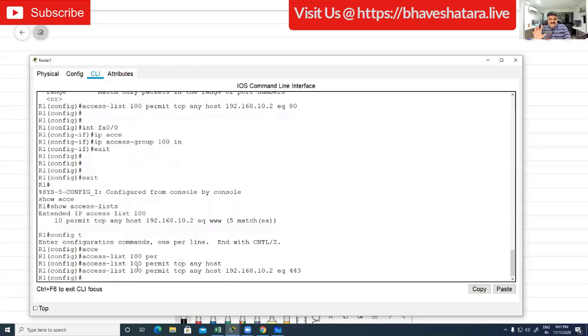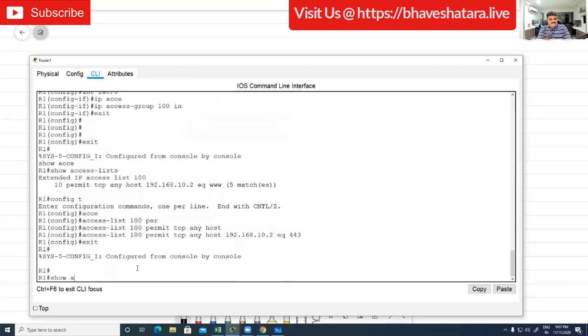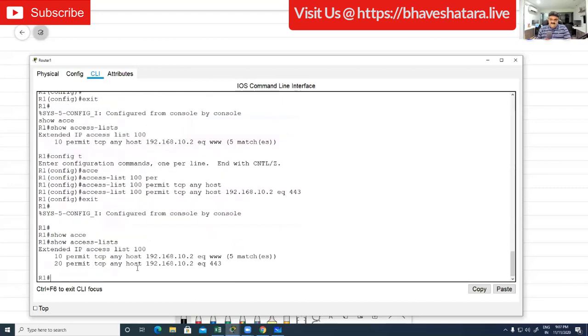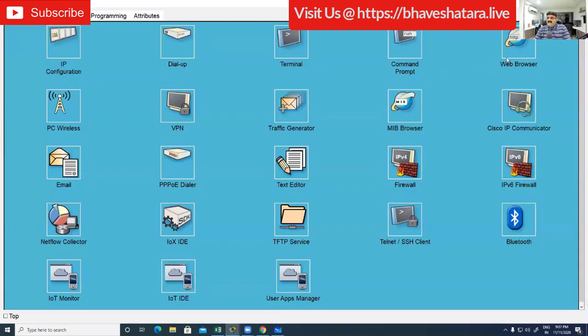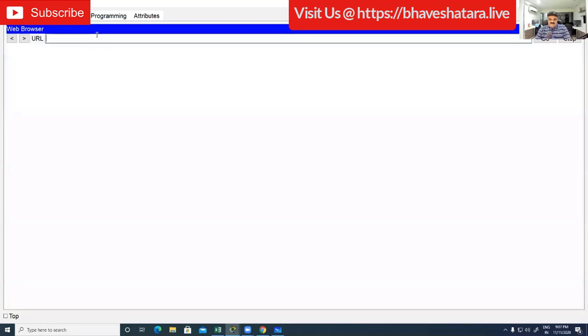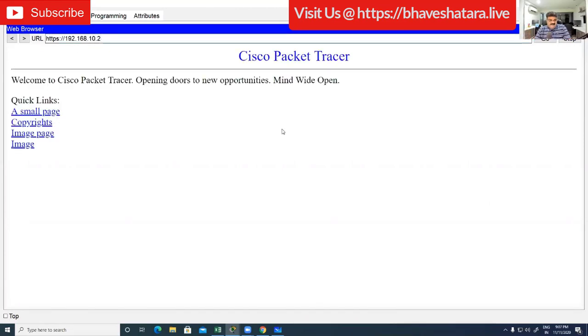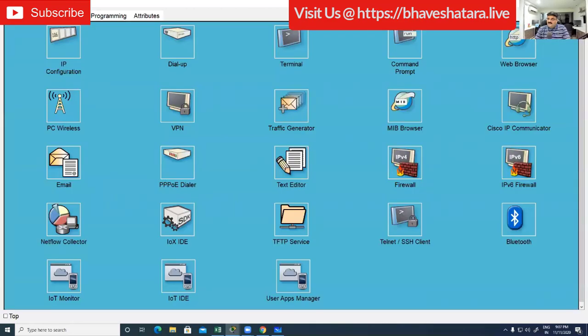Whenever you write this command, it will automatically go on line number 20. Now I want to test this. Go to that particular computer and try to access HTTPS, 192.168.10.2. Here it is working. Now HTTPS is also allowed, right?